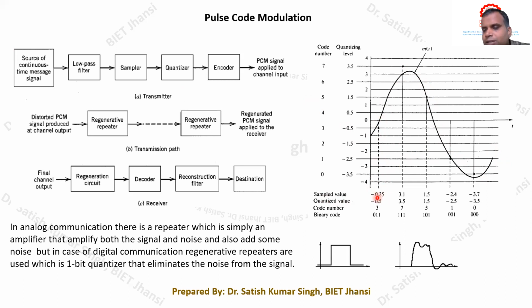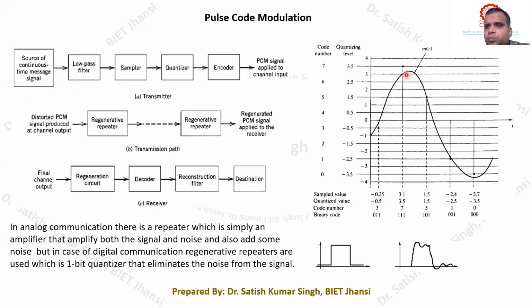Now, after doing the sampling, we need to quantize this particular level. So let us say that our nearest quantization level is minus 0.5. You remember that these are the quantization levels that we have noted here: minus 0.5, 0.5, 1.5, 2.5, 3.5, and so on. So these are the different quantization levels that we have defined. The sample value that we have got is minus 0.25, so based on the quantizer characteristics, this should be quantized to minus 0.5, because this is the nearest quantization level.